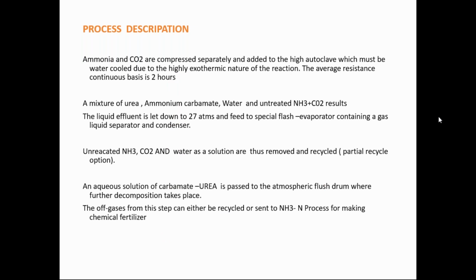Why are we going to discuss this process description? Because unless and until you go through the process description, you can't understand what the hazards present are and what the parameters are. Suppose here the pressure is 27 atmosphere. Now, an exothermic reaction is there, which means temperature is also one of the parameters.